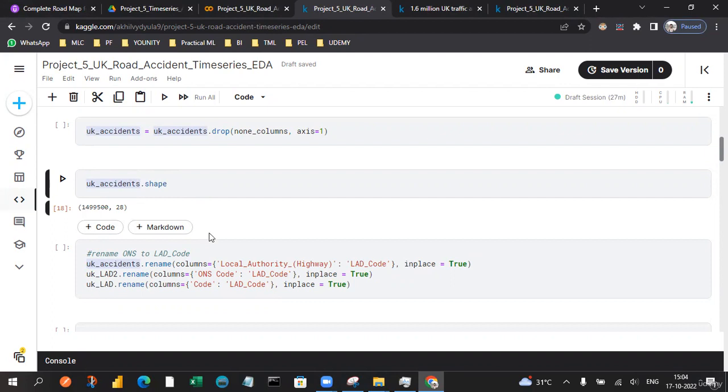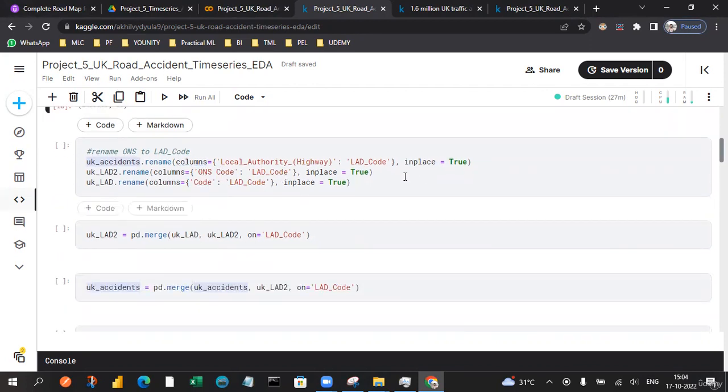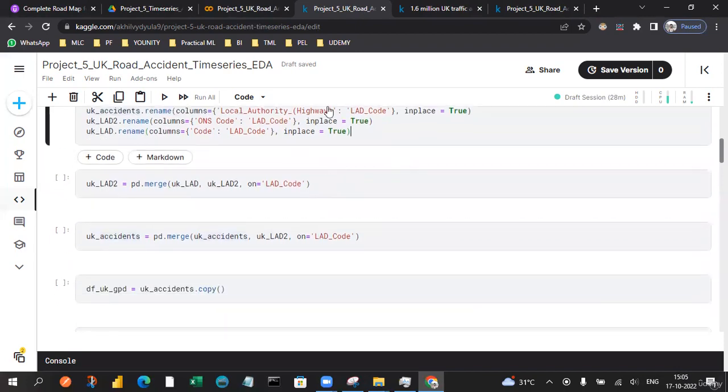This is the final data frame we are going to get at the end, with some renaming corresponding to domain knowledge. We can read some of the description about the road details and also the ONS code, which is the LAD code, along with the local authority and highway. So we rename those columns so that the nomenclature is easy to find, and we can also use them for joining with the other data frames.